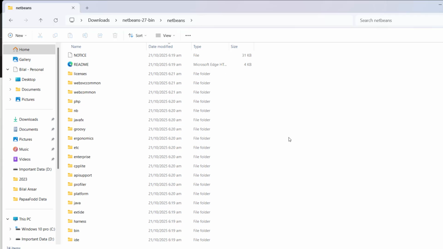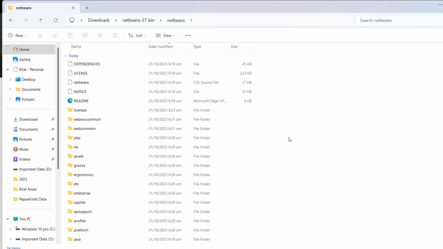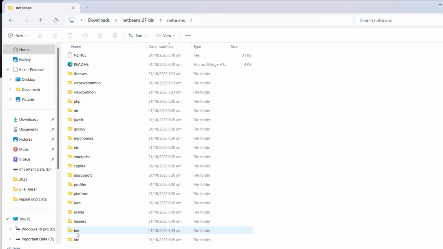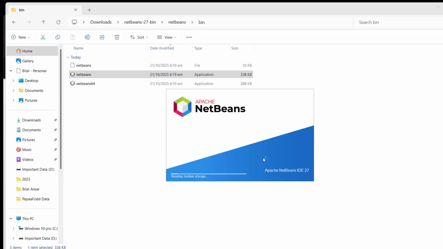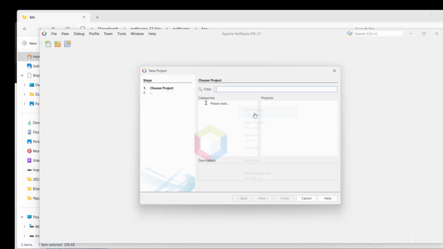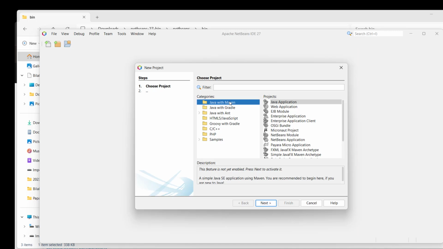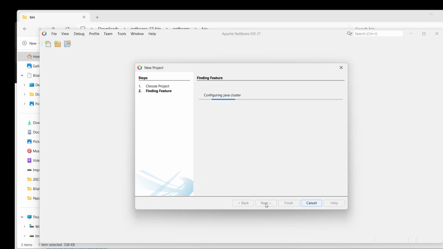What you have to do now, you have to open the bin folder. You can see a bin folder at the end and you can see an option NetBeans. So you have to double click and your IDE started successfully. So here you have to create a new project, select Java and then Java application. Click next. So it will take some time to configure and create a project for you. So you have to wait.